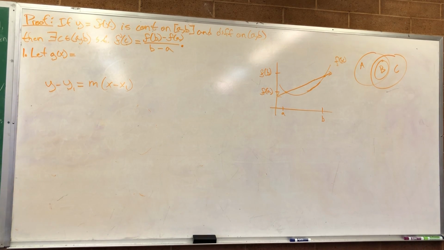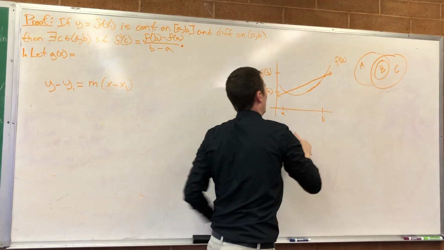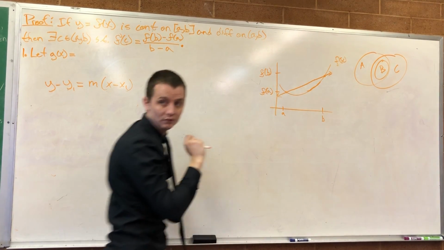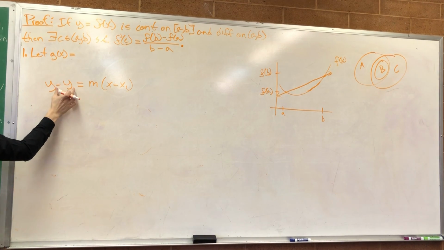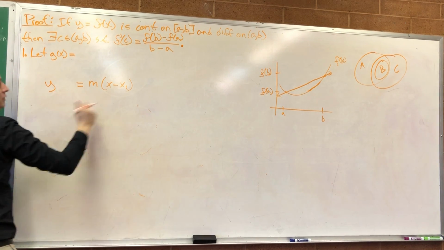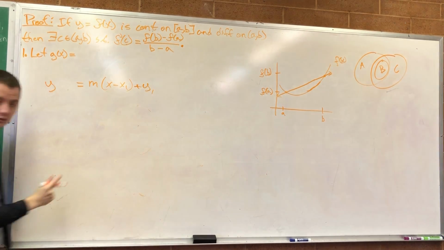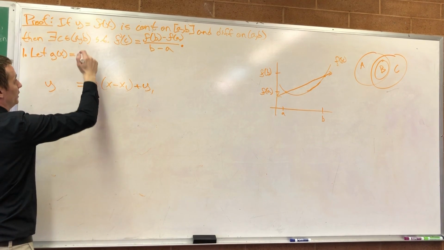I want the equation of a line. I can get my slope from these two points and require it to go through this point. I'm going to call that line g of x. So instead of minus y1, I'm going to put my plus y1 over here. So I'm going to write it this way. You okay with that? That's a fine way to leave it.